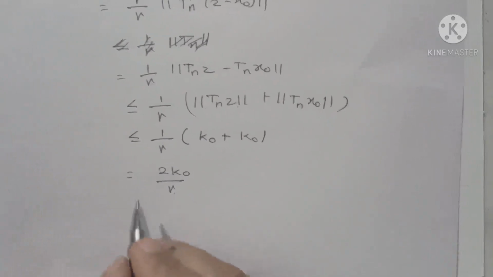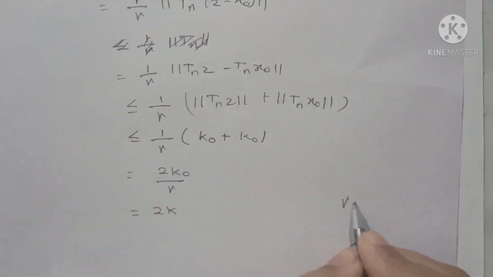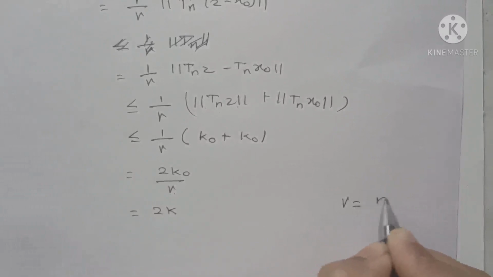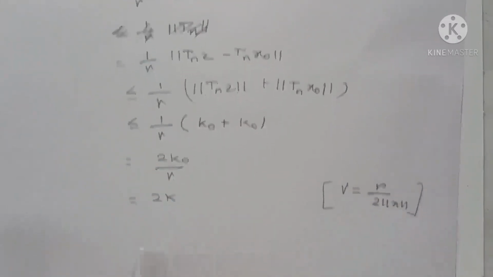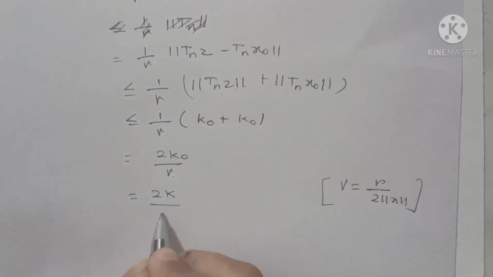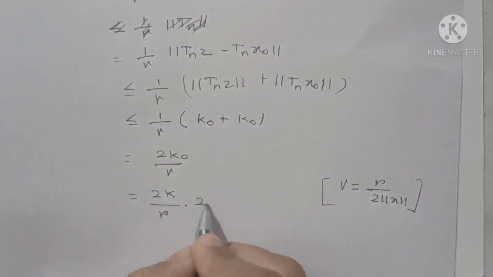Now putting the value of gamma: as we know, the value of gamma is equal to r divided by 2 into norm of x. Putting this value here, we are getting twice k0 divided by r into 2 norm of x.